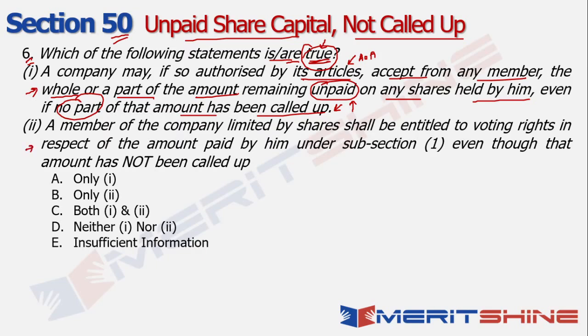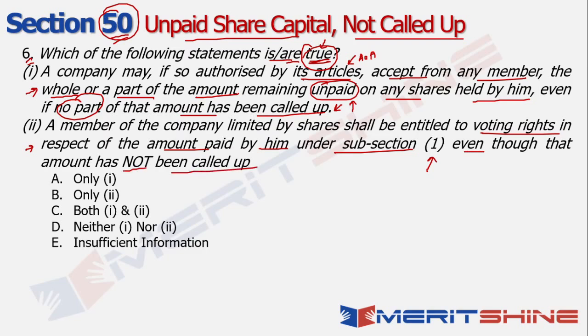What does the second point say? It says a member of the company limited by shares shall be entitled to voting rights in respect of the amount paid by him or her under subsection 1 of section 50, even though that amount has not been called up.